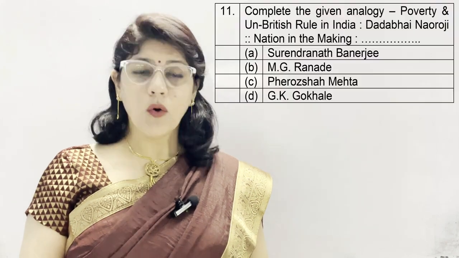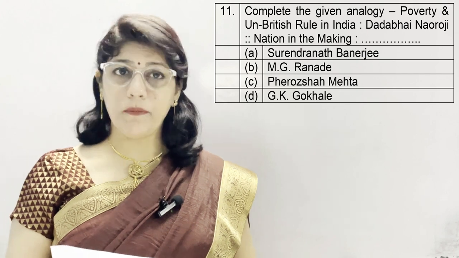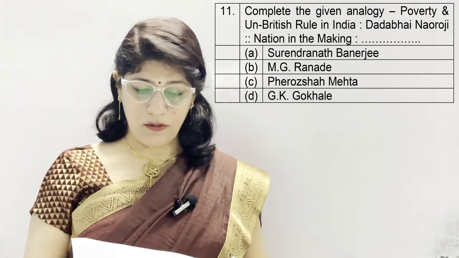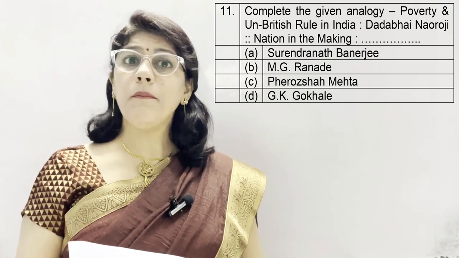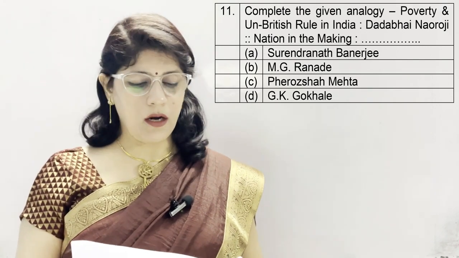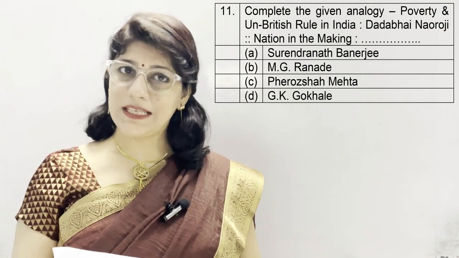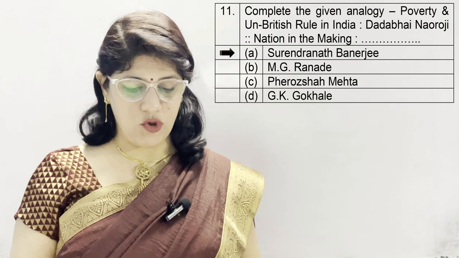Question number 11. Complete the given analogy. Poverty and Un-British Rule in India, Dadabhai Naoroji, and Nation in the Making. Option A, Surendranath Banerjee, B. M.G. Ranade, C. Firoz Shah Mehta, D. G.K. Gokhale. And the correct option is A, Surendranath Banerjee.